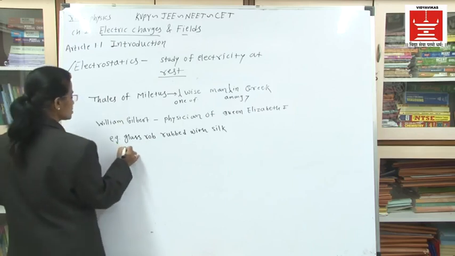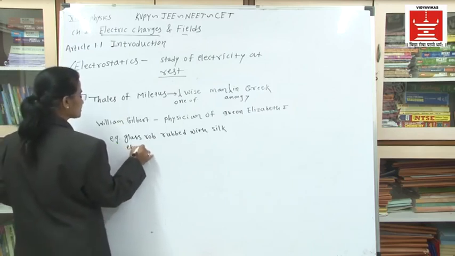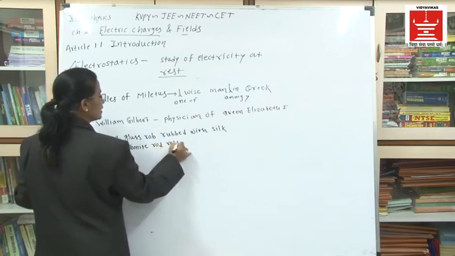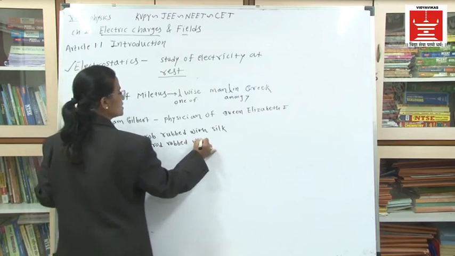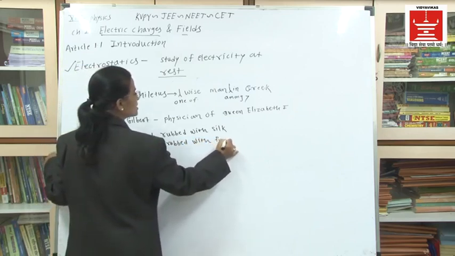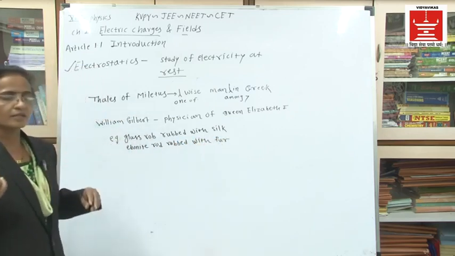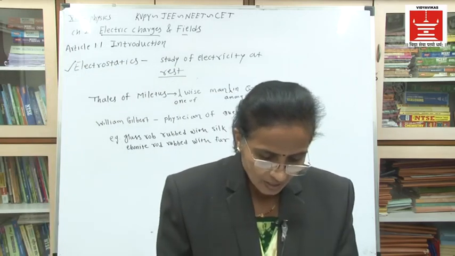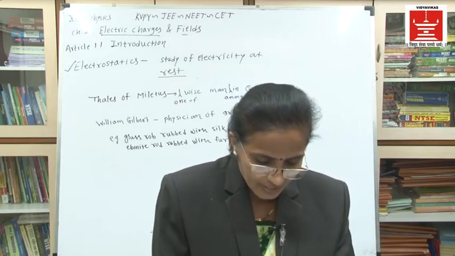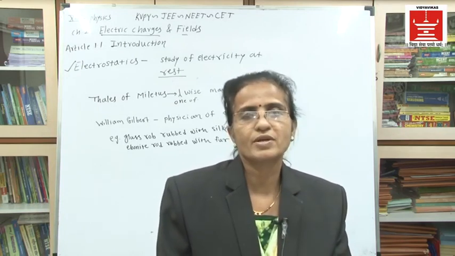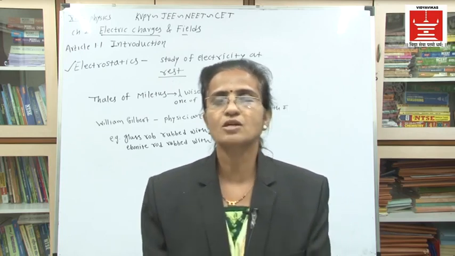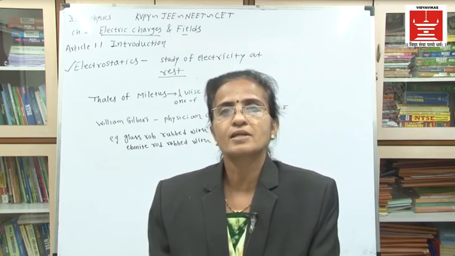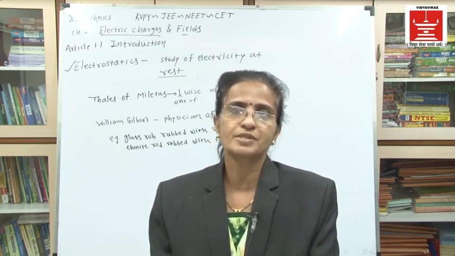Secondly, he showed an ebonite rod rubbed with fur, not silk now, fur, which may be a cat's fur. When a glass rod is rubbed with silk or an ebonite rod is rubbed with fur, they attract light objects towards them.